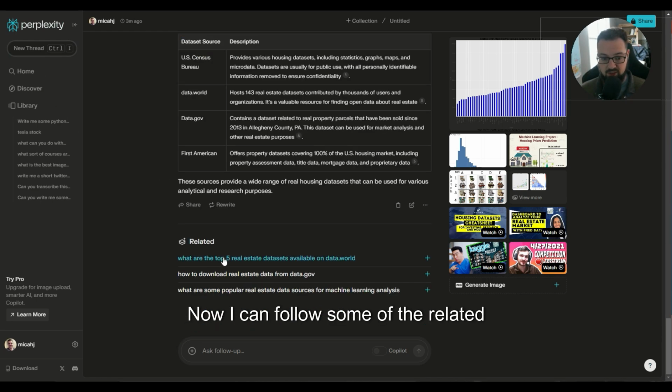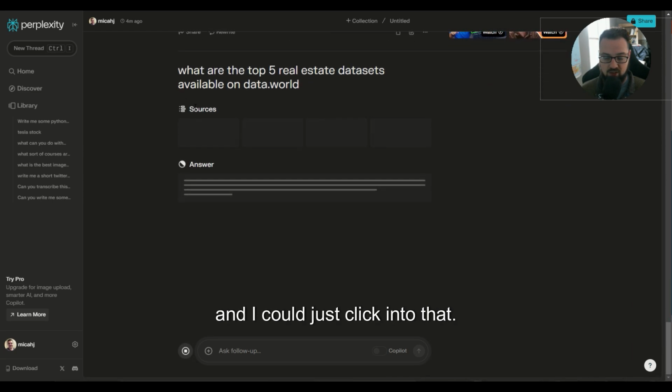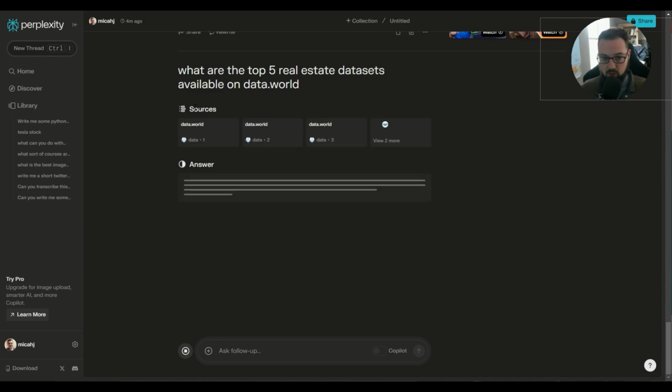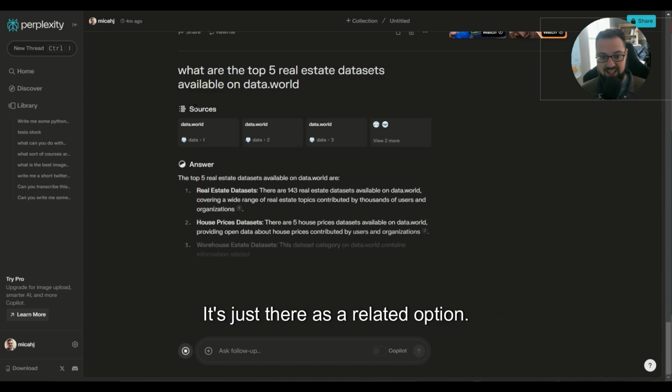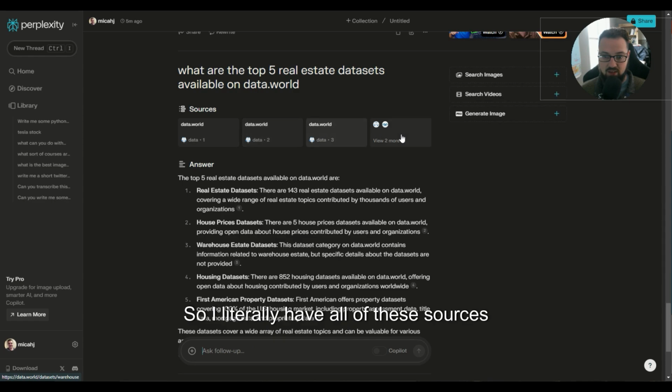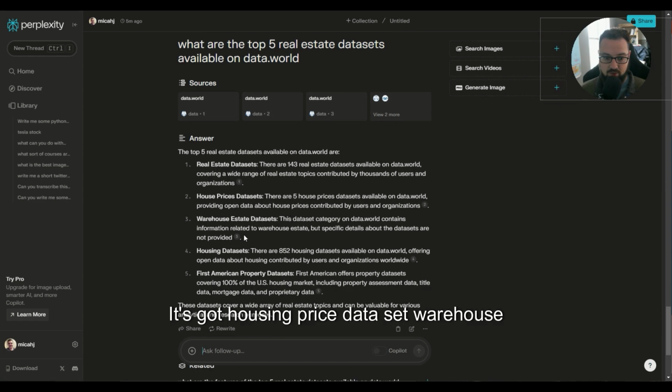Now I can follow some of the related trends, related queries. So I can say, what are the top 5 real estate data sets available on data.world? And I could just click into that, and I don't even have to think of the question. It's just there as a related option. So I literally have all of these sources right here. It's got housing price data set, warehouse estate data sets.